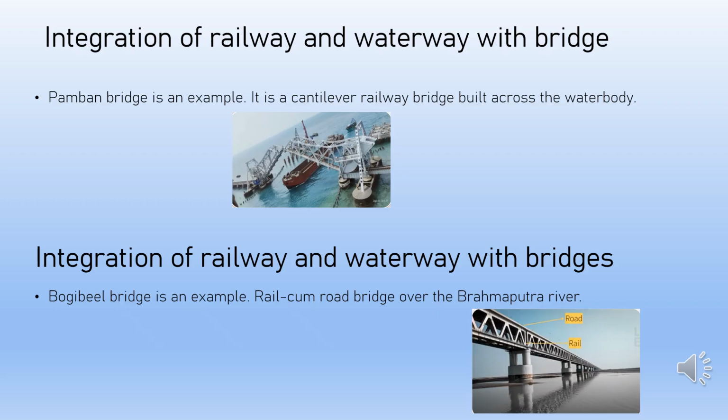Let us discuss the integration of roadway and railway with bridge. The Bogibeel Bridge is a rail-cum-road bridge over the Brahmaputra River in the Dibrugarh district of Assam state in northeast India. It is the longest rail-cum-road bridge in India with a total length of 4.94 kilometers. It enhances connectivity between Assam and Arunachal Pradesh and helps regional tourism, trade and commerce.